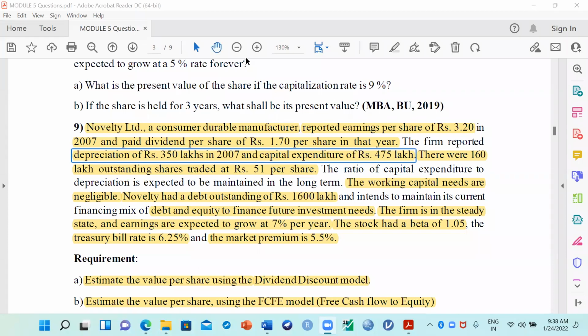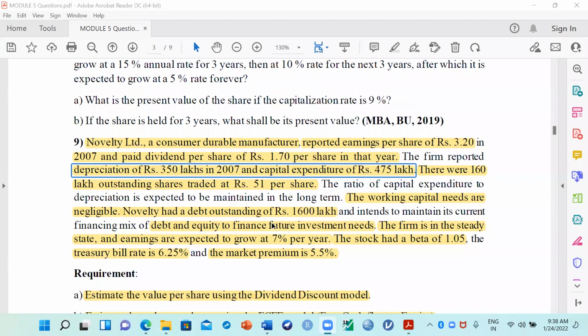Is it clear? Can you see here capital expenditure? Yes or no? Yes, sir. So now we got capital expenditure. What is the number of equity shares of this company? So the number of equity shares also we have to calculate based on this information.